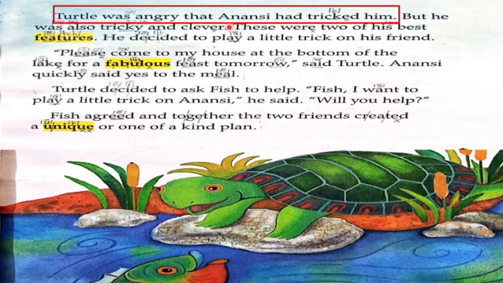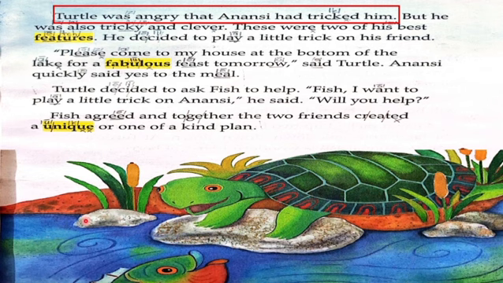So, let's go back to page 39. We can read that Turtle was angry that Anansi had tricked him. So this is the problem. Okay, now let's find the steps that Turtle took to solve his problem.